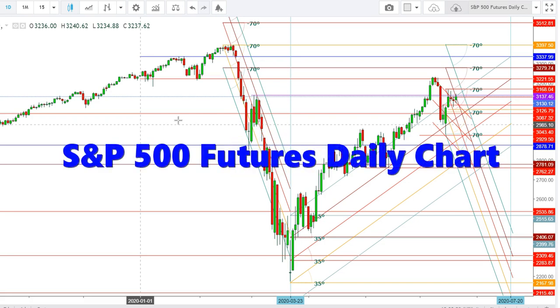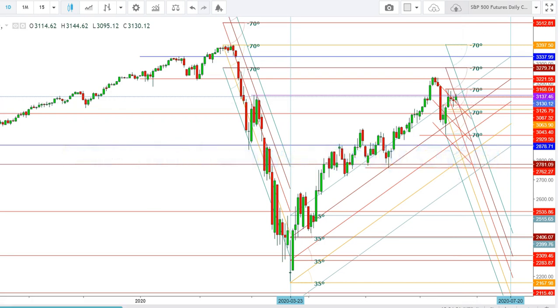So let us start the day to analyze the movements of S&P 500 futures in a daily time frame. Here you can see that currently the S&P 500 futures have been maintaining at the levels of 3130, where I find that above the levels of 3137 there is a thick presence of bears between the range of 3137 to 3169.